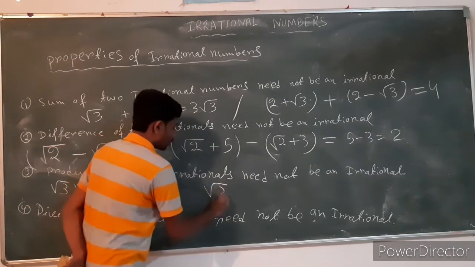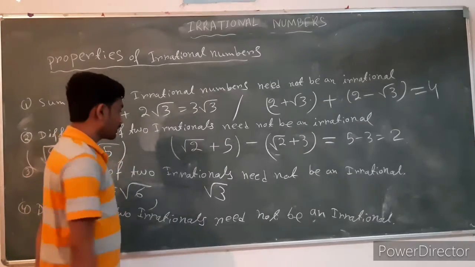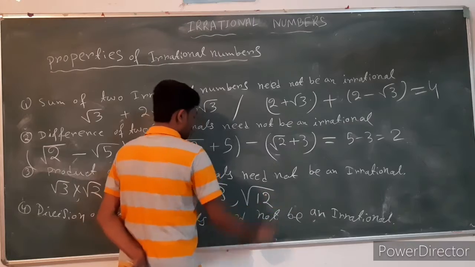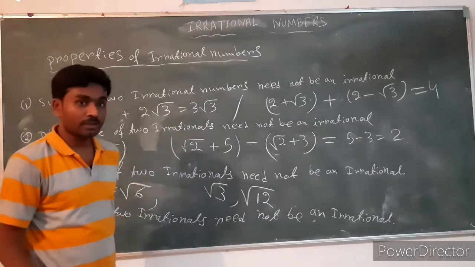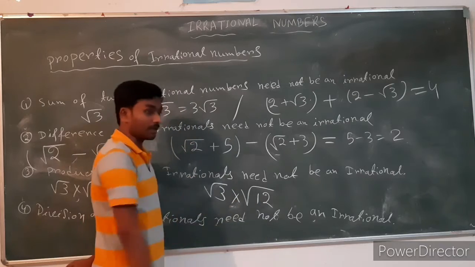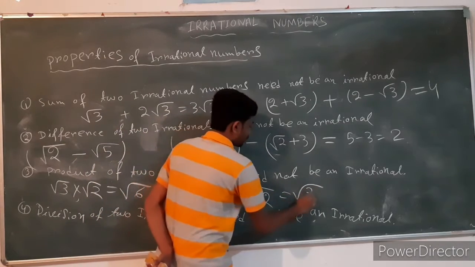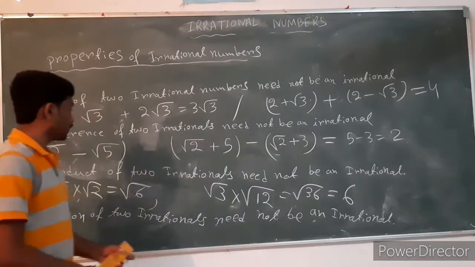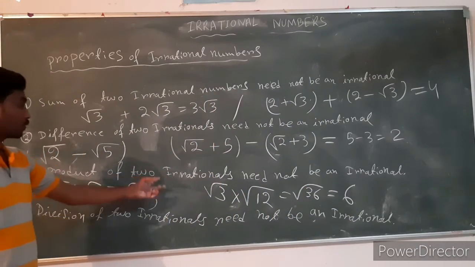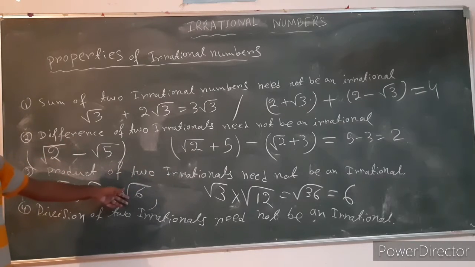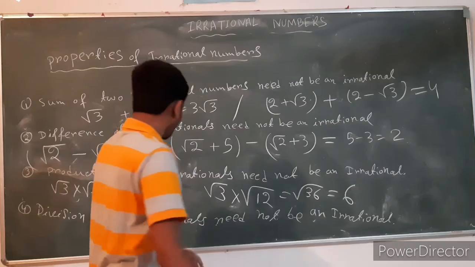Suppose root 3 is an irrational number, root 12 is also an irrational number. If we multiply these two irrational numbers, we get the square root of 36, that is 6, which is a rational number. So the product of two irrational numbers may be irrational, may be rational.